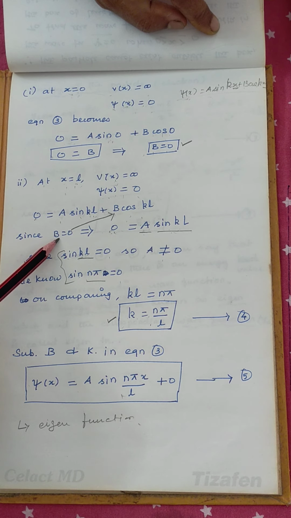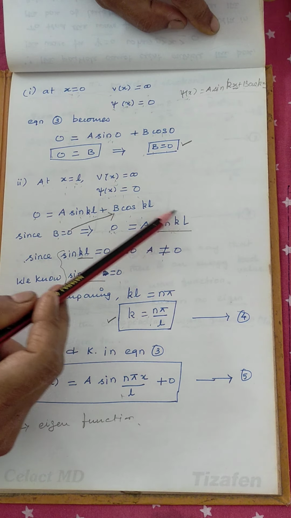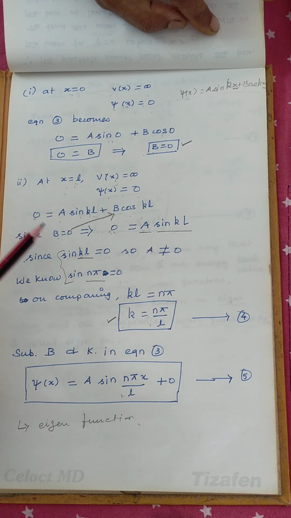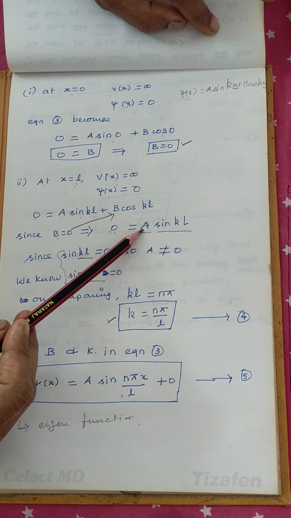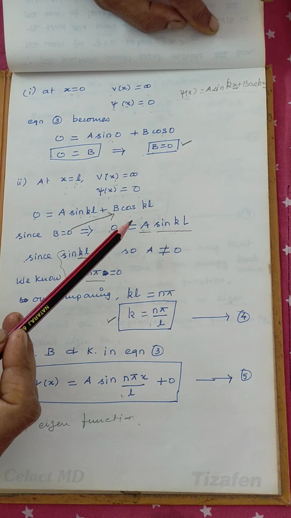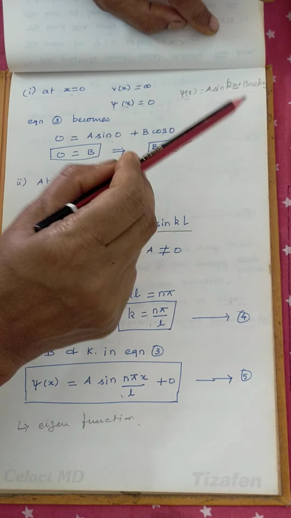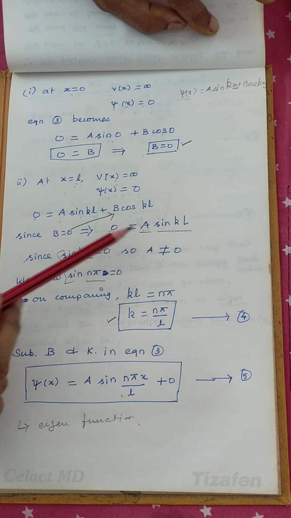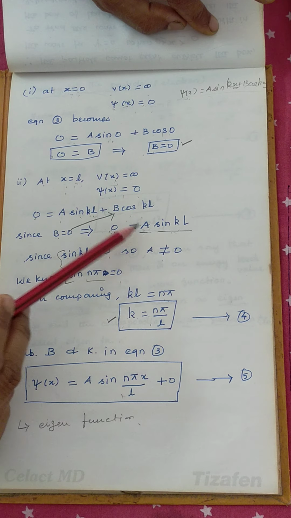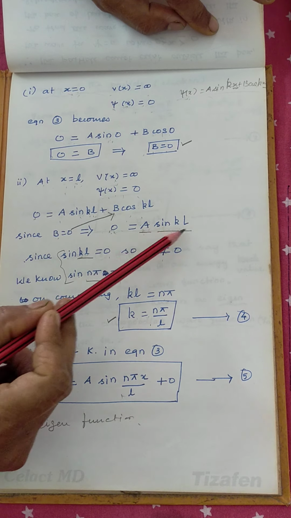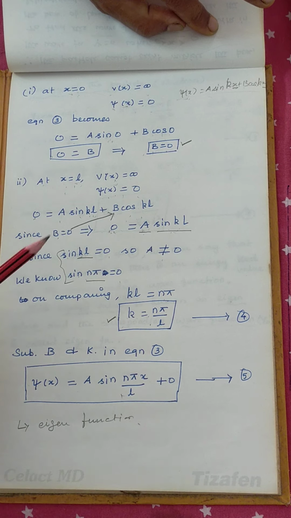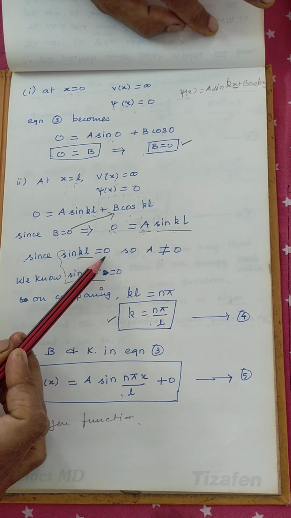Already we know that b is equal to 0. Here the whole term will be 0 when any one of the terms is 0. If b is equal to 0, we cannot equate a to 0. If a is 0, b is also 0, which means this whole equation will become meaningless. So we cannot equate the value of a to 0. So if a is not 0, automatically sin kL we may equate to 0. Then only this whole term will become 0. So sin kL equal to 0.